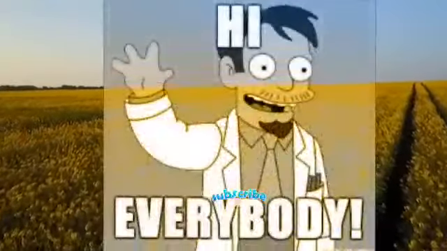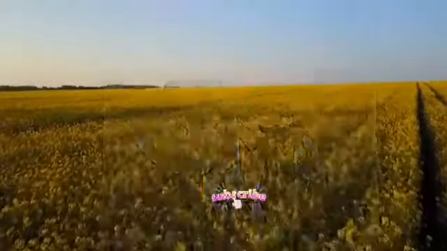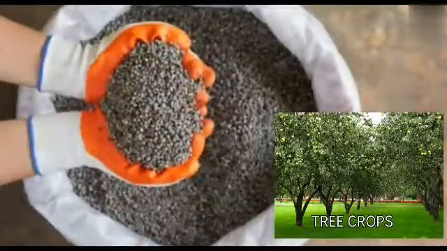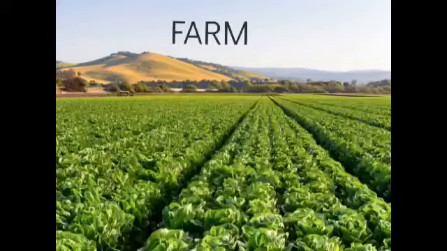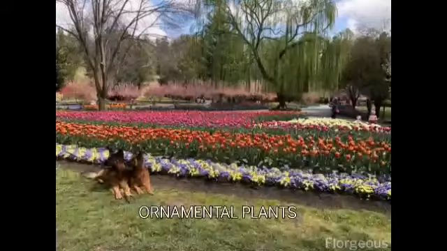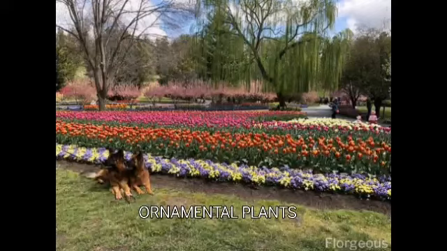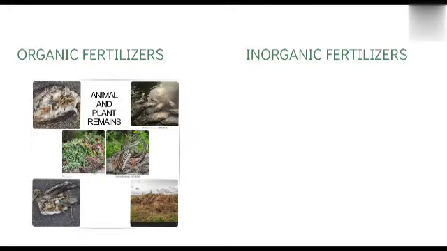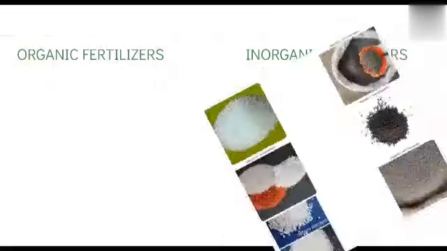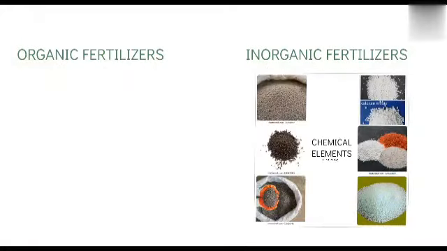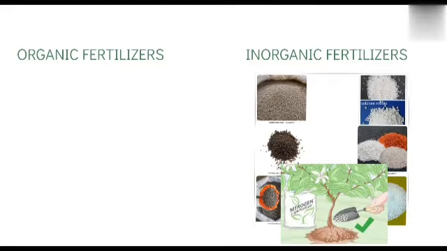Hello everybody. Today we'll be talking about fertilizer needs of tree crops. Fertilizers are used across the farm and also on ornamental plants. Fertilizers are divided into two families, organic and inorganic. Organic fertilizers are those that come from animal and plant remains. Inorganic fertilizers are synthesized from chemical elements and compounds, and when applied to the crops, help them to grow well